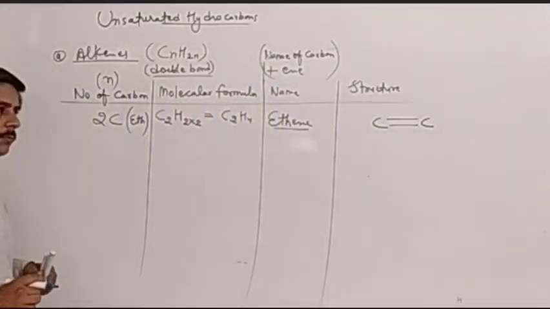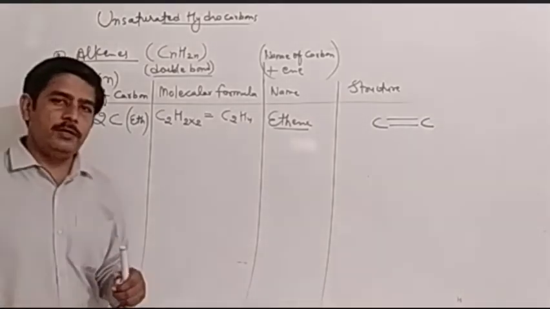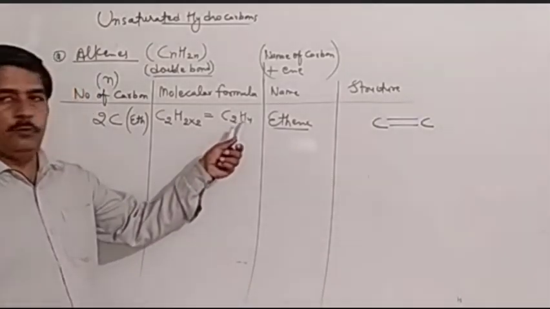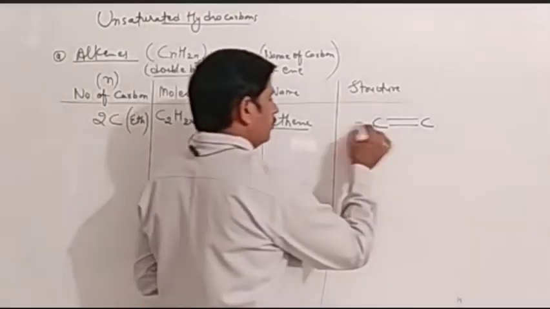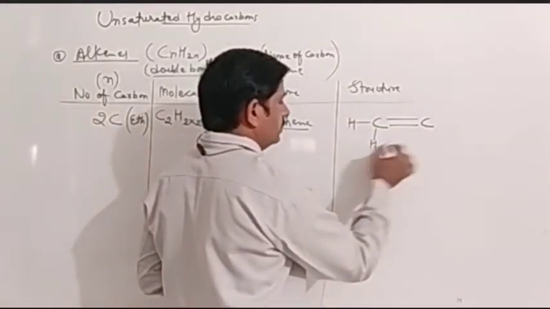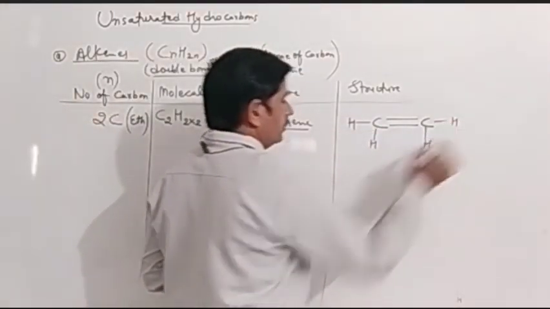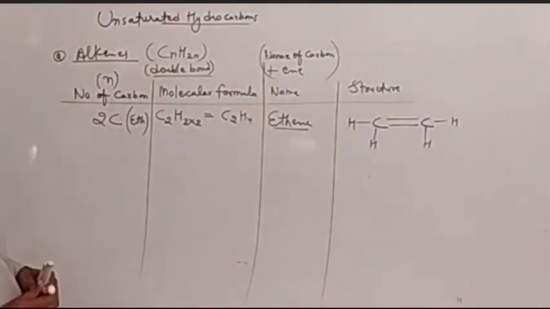After writing the double bond, you have to use the rest of the hydrogen which are left. So यहाँ पर we have 4 hydrogen. So here we can draw 4 hydrogen like this. These are the 4 hydrogen. Okay. So this is the structure of ethene.